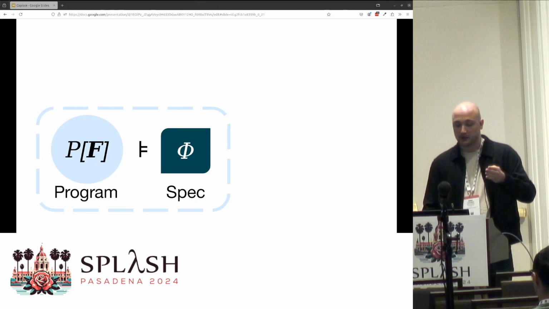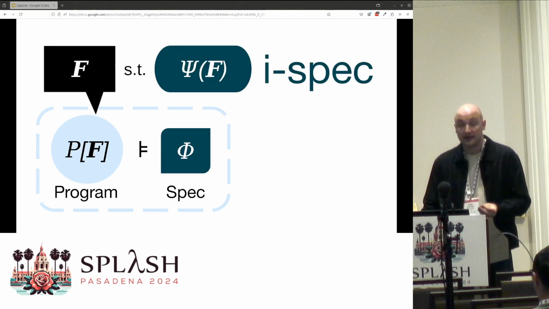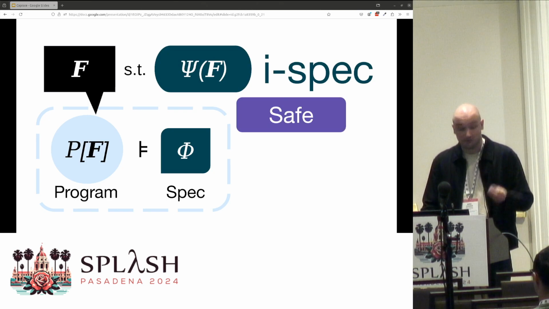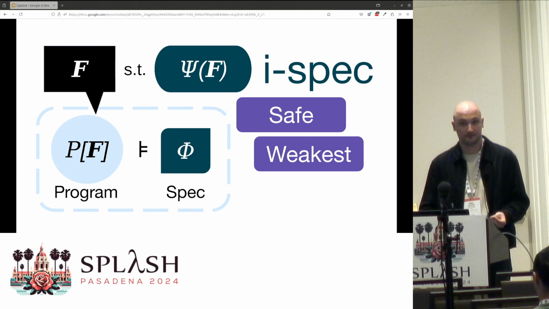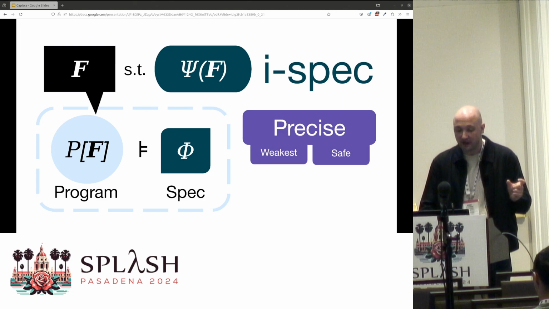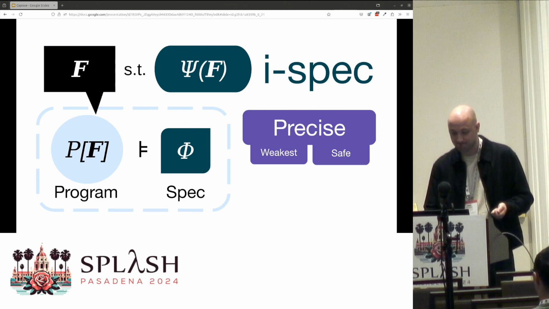So for a program with functions f that want to satisfy our specification, our goal is to compute an interface specification for these f's that is safe, of course. It prevents any bugs that might occur. And it's also maximally permissive. And we're going to unify both of these concepts into a notion called precise, which just means that the set of functions f satisfies the interface specification if and only if using that implementation in the program p satisfies phi.